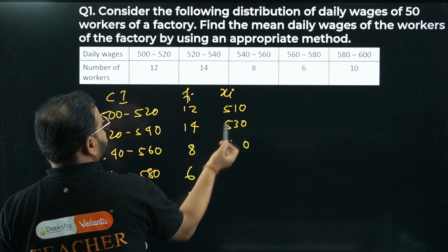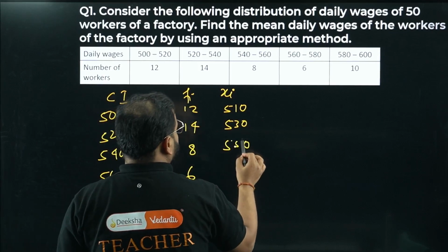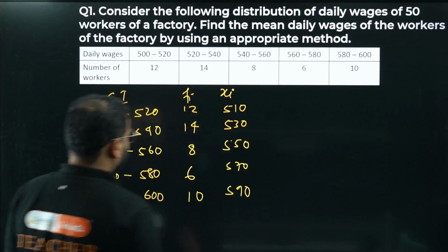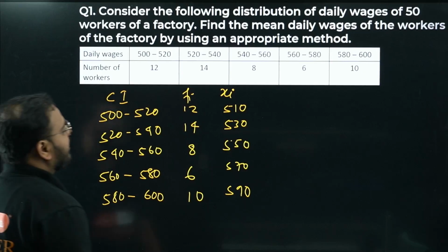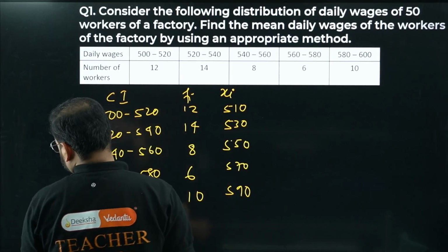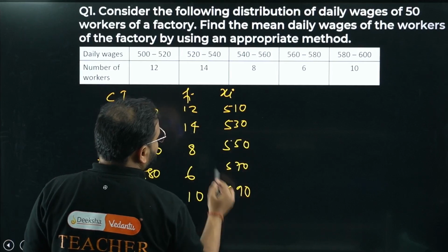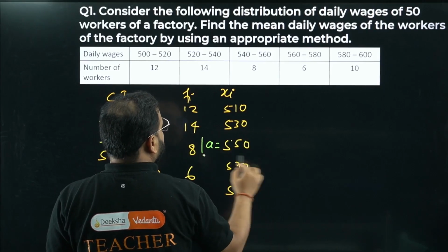So add it. 10 plus 20, 30. 30 plus 20, 50. Plus 20, 70. Plus 20, 90. Cross check the middlemost values. Okay, so 590 we have. Xi we get. What is the next step? Next step is, sir, to assume a mean. So 1, 2, 3, 4, 5 I have. I'll assume this as my A value.